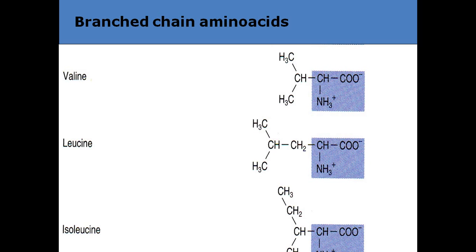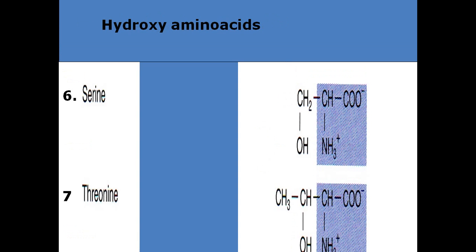So the branched chain amino acids, for example valine, leucine and isoleucine. If you see the structure of these amino acids, there is a branch. They are not linear. There is a branch point. That is why these are called branched chain amino acids.